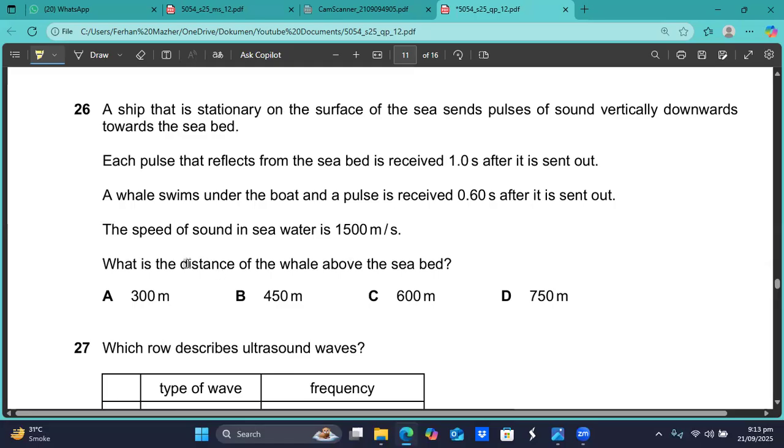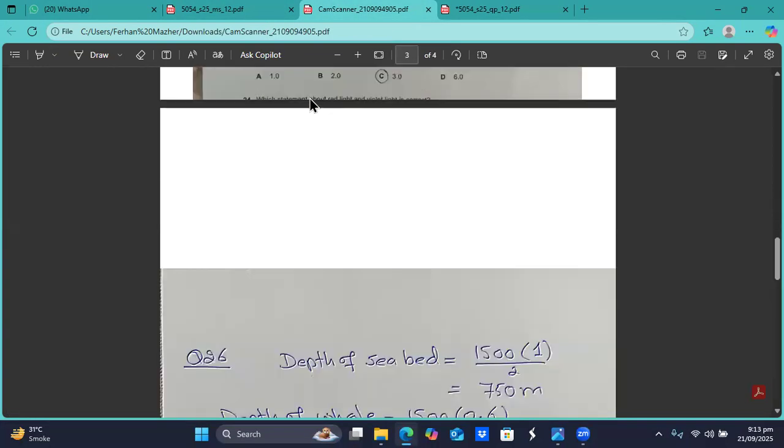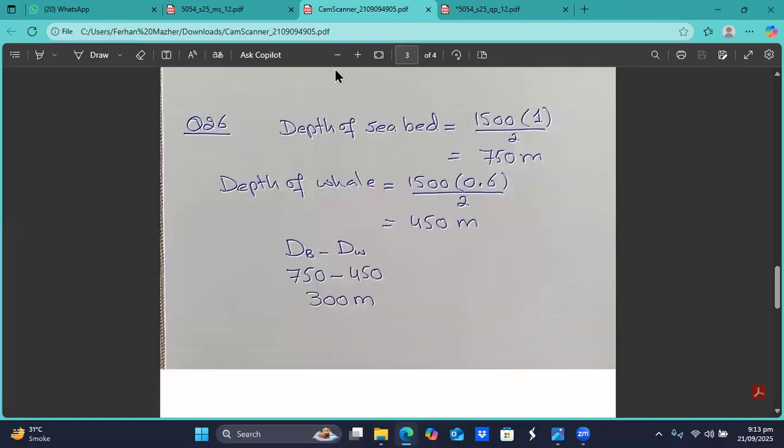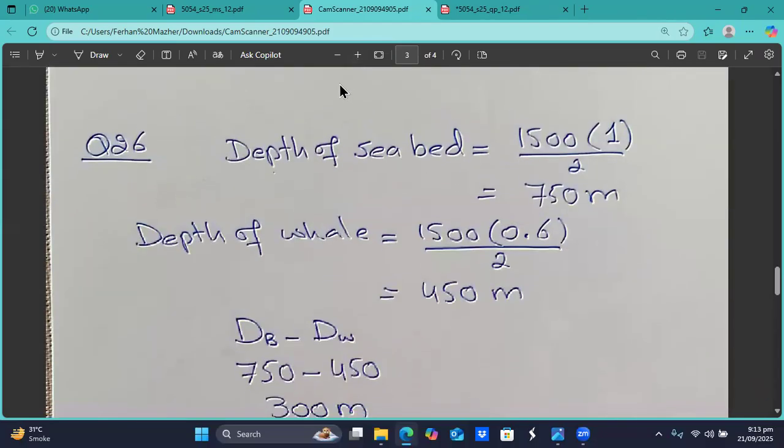This is the question: what is the distance of the whale above the seabed? This is the question, sir. Question number 26. Let me show you. I've done this on a paper. So let me show you. Okay, so here we go.